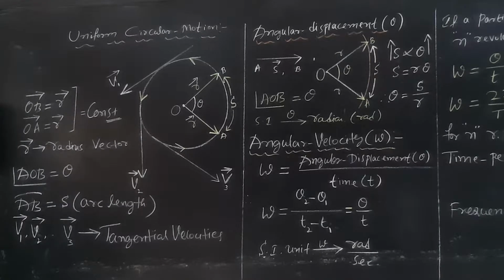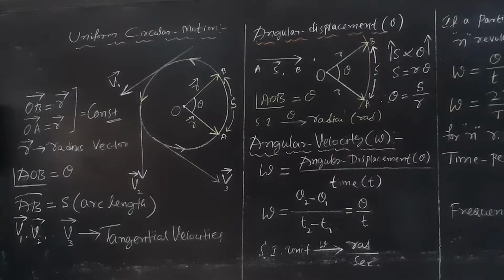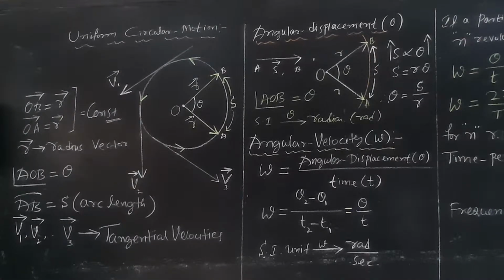Then what do you mean by angular velocity? The rate of change of angular displacement is what is called angular velocity, and it is given by omega is equal to theta 2 minus theta 1 divided by T2 minus T1. Please copy the things.